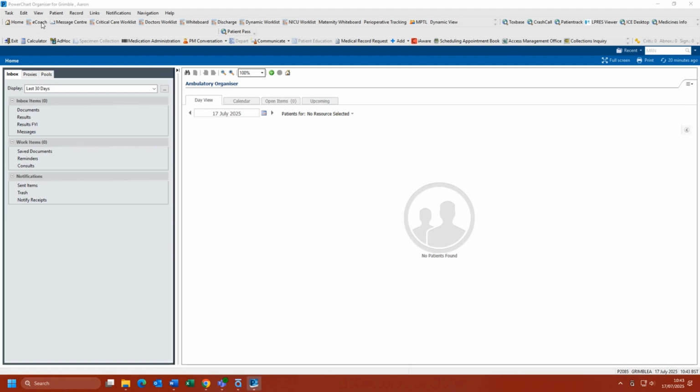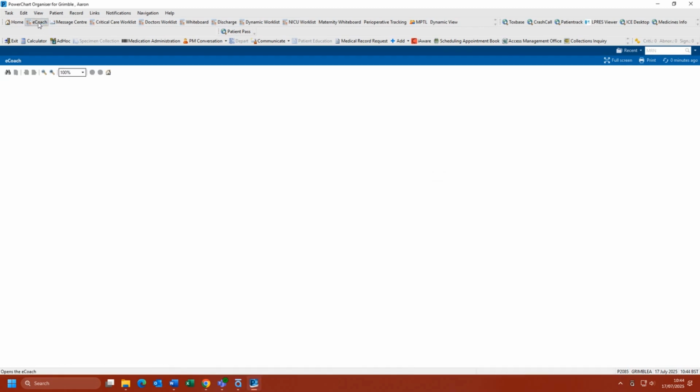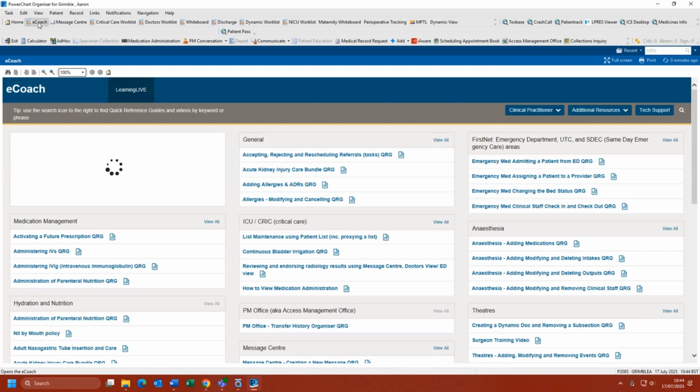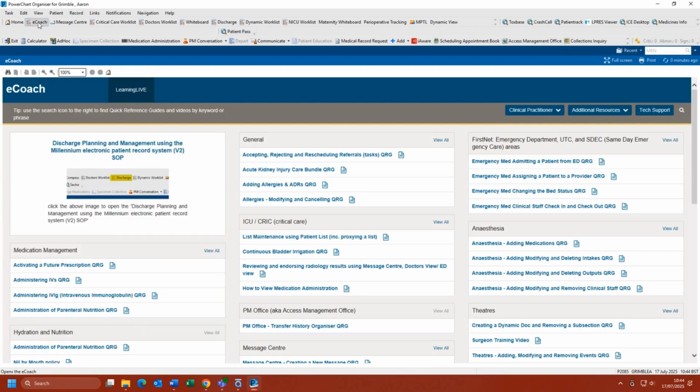Next to the Home button, you will find eCoach. This is where you will find useful quick reference guides and videos on how to use Cerner. For more information on this, a quick reference guide is available on eCoach. To the right of the screen, you will find some useful links, including LPRES Viewer, which gives you access to the GP record for a patient and also clinical letters from other trusts. You will also see a link to ICE Desktop, where requests such as blood tests, microbiology test, and histologies can be ordered.